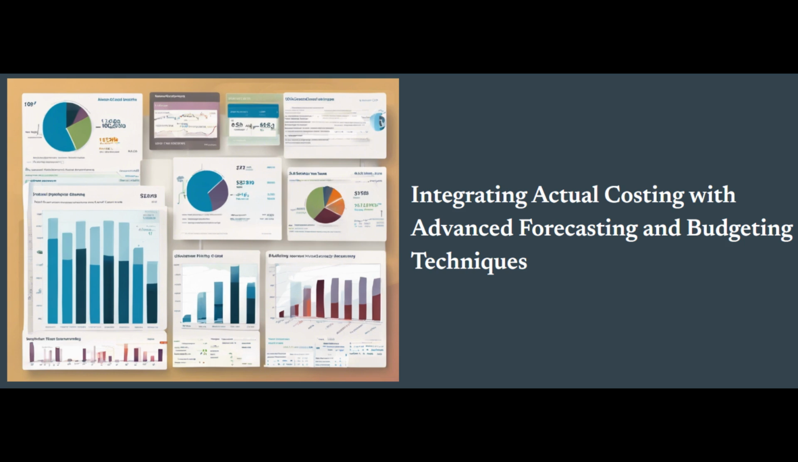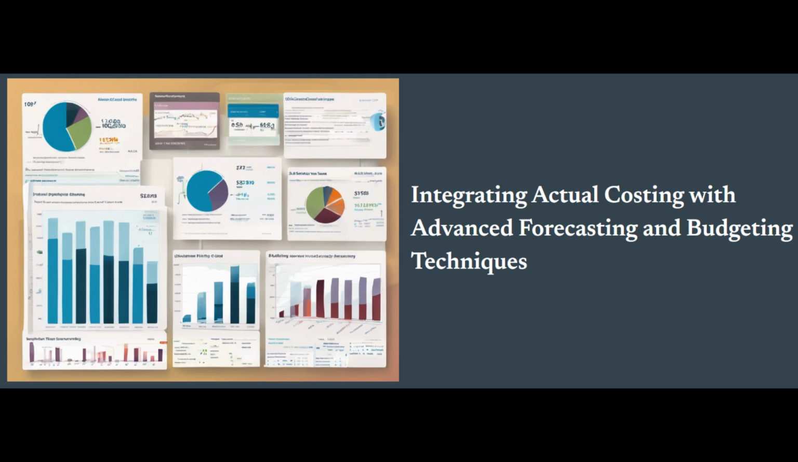Driver-based budgeting. Actual costing data can help identify the key cost drivers within an organization, enabling the development of driver-based budgets that are more closely aligned with the underlying operational realities. Profitability analysis. By integrating actual costing data with advanced analytics, organizations can perform more detailed and accurate profitability analysis at the product, customer, or business unit level, informing strategic decisions about pricing, product mix, and resource allocation.